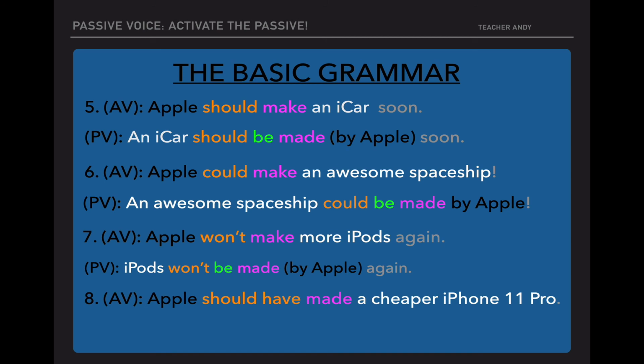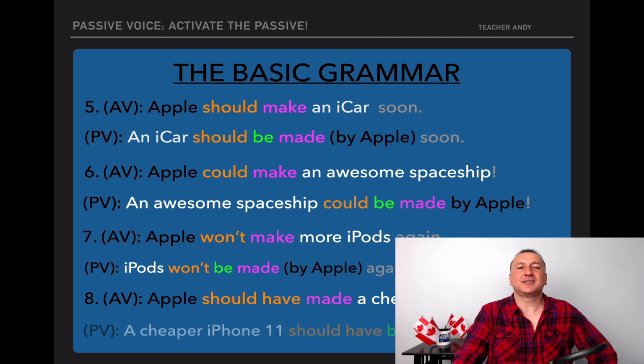Same thing again. Switch the object. Look if there is an auxiliary. If there's an auxiliary, you have to use it. The verb to be, you have to use the verb to be always when you produce passive voice. You have to use it with the same tense as the sentence has in the original. And then finally, you have the verb. You have to use the past participle of the verb. Here's the passive voice. Did you get it?